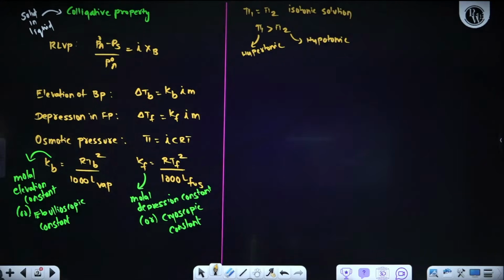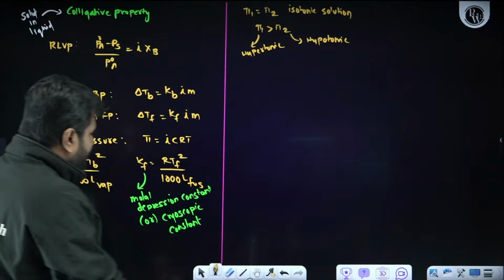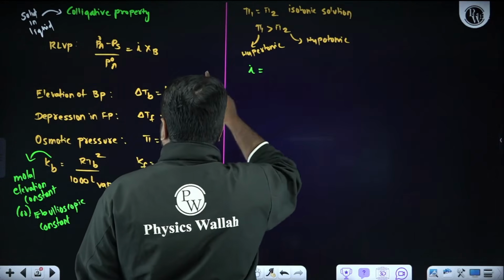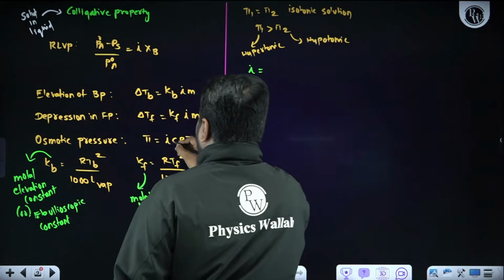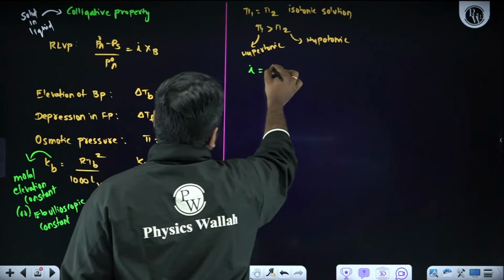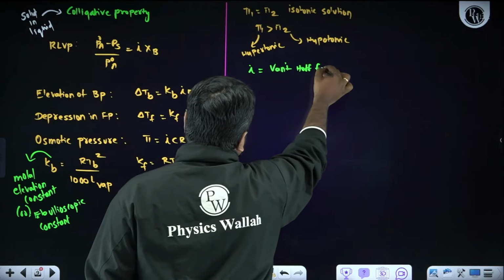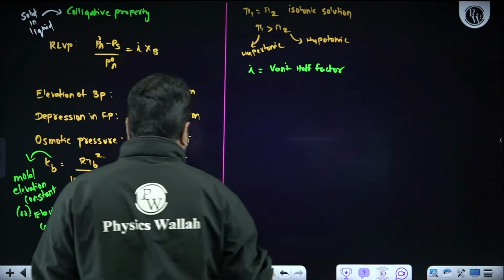It is clear? Anybody is having any doubts? Now, what does this I represent? Very simple. That is the Van 't Hoff factor. In all the formulas, I have included I. You guys can see. So I represents the Van 't Hoff factor. We need to include this.